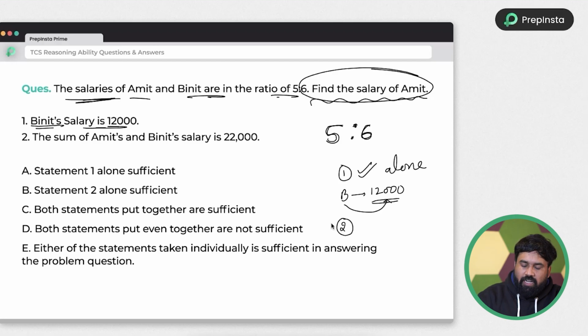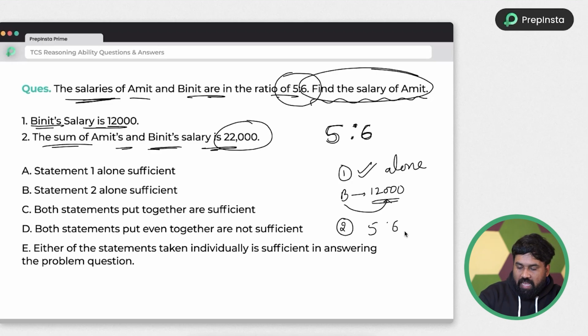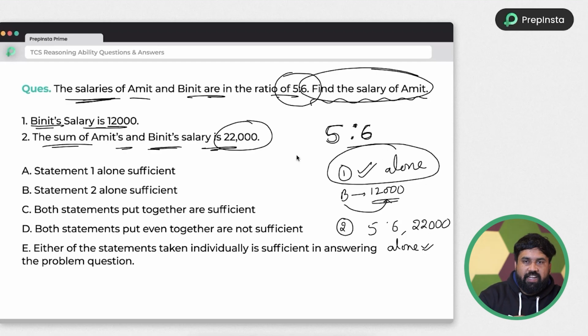Next, go to the second one. The sum of the Amit and Binit salary is 22,000 rupees. We know the ratio already in the question, and they have given the sum of the salaries. Can you find or not? Yes, I can divide this total amount into two parts by the ratio. Imagine yourself, yes, I can find. So second alone you can find. One alone I am finding the answer, second alone I am finding the answer.